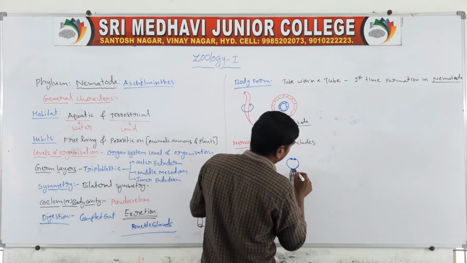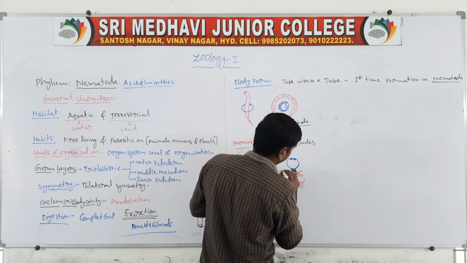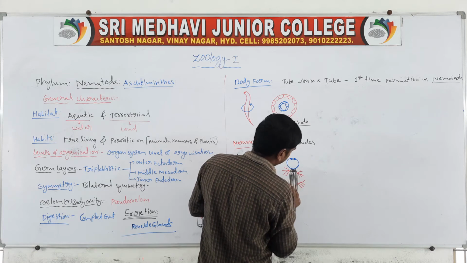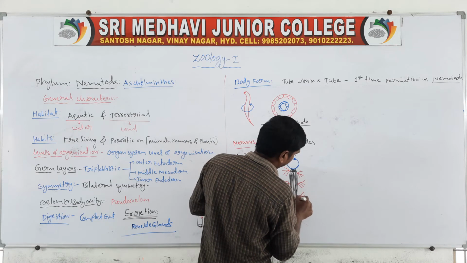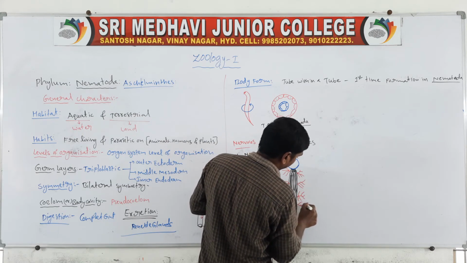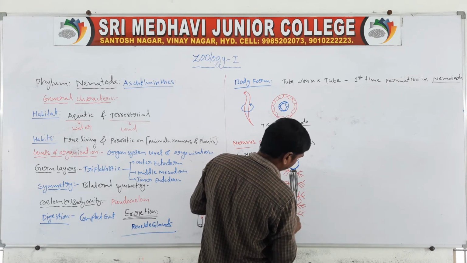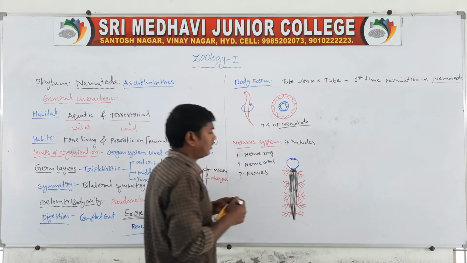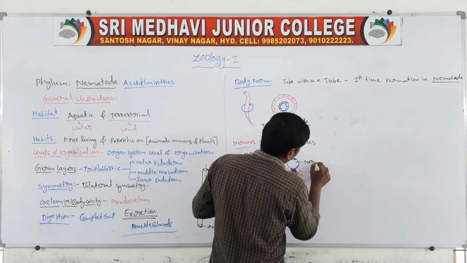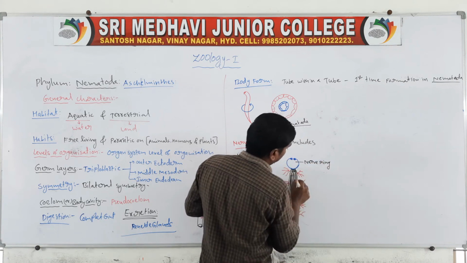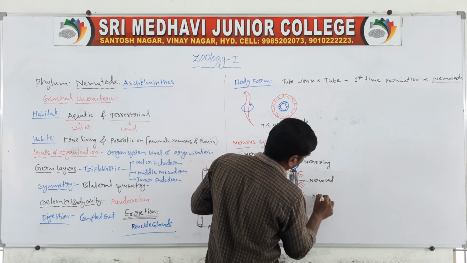Next one, so these are the nerve ring. These are the nerve cord. So these are the nerves.